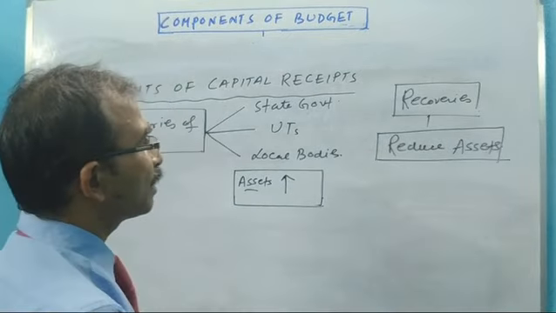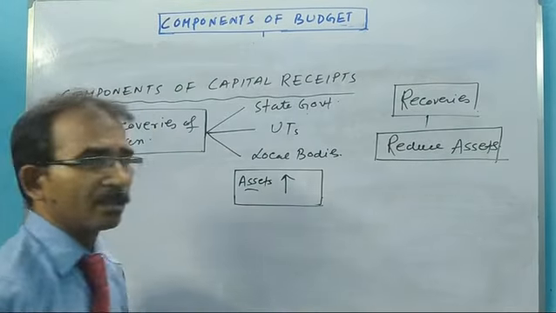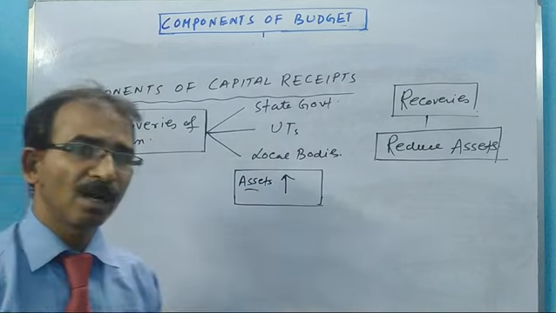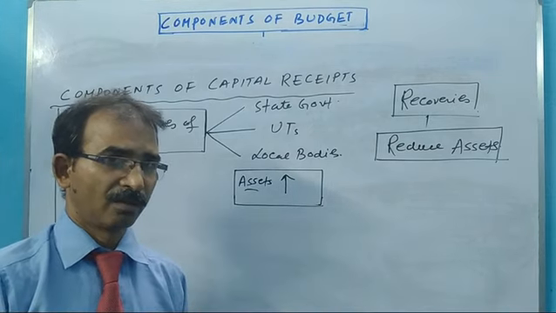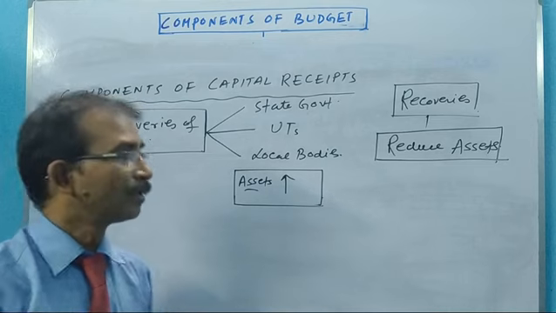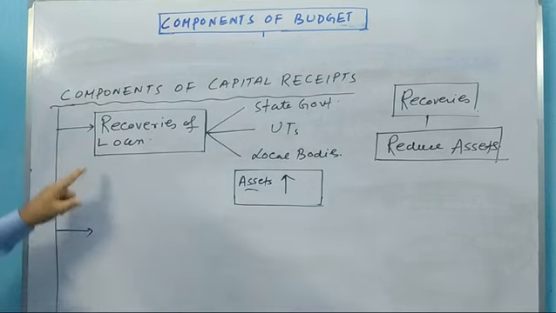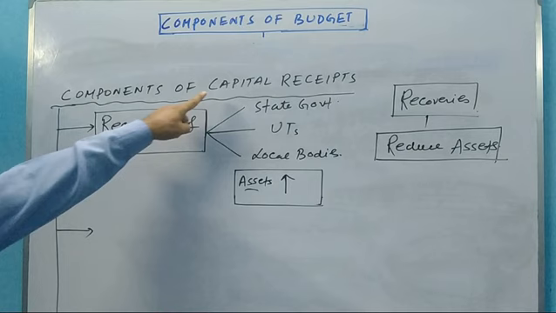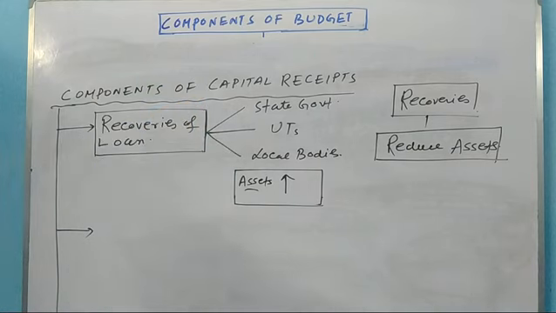So during recoveries, the central government is getting a lump sum amount of money. As this is an irregular amount of money, this is a component of capital receipt, recoveries of loan. Clear?